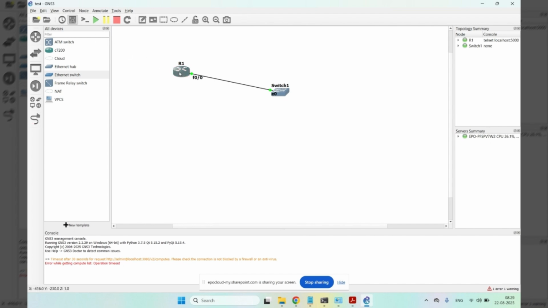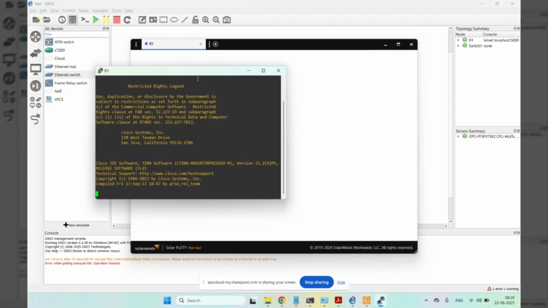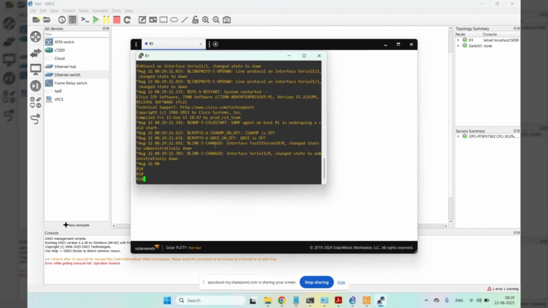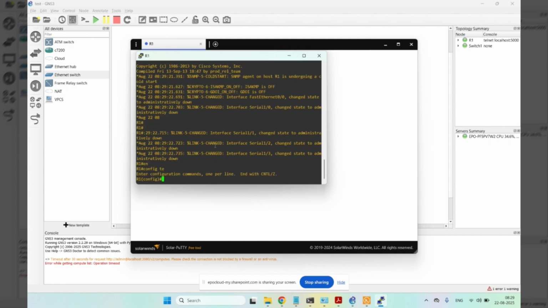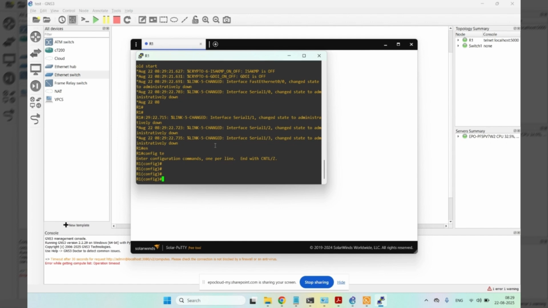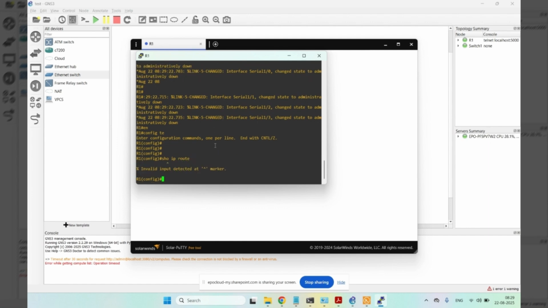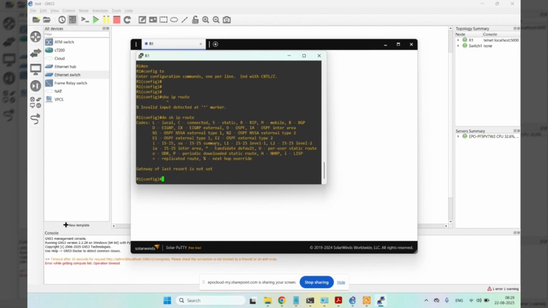If I double click on the router, it comes with the login router. We can open another terminal, so we can do the configuration now. What we want: show IP route, do show IP route. So that's it.